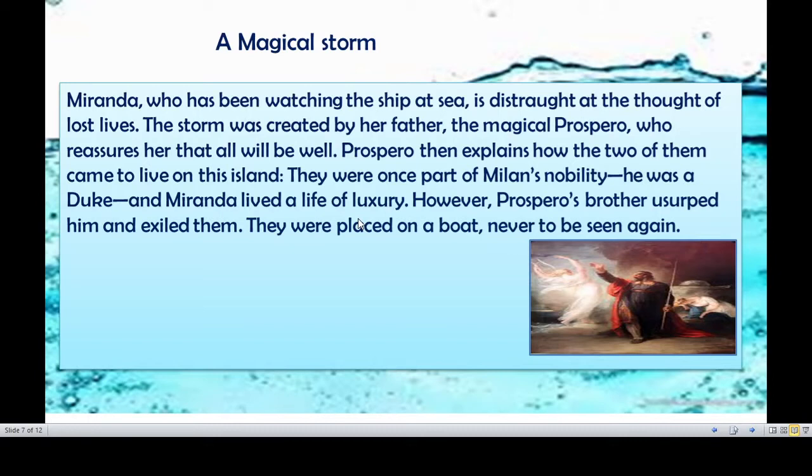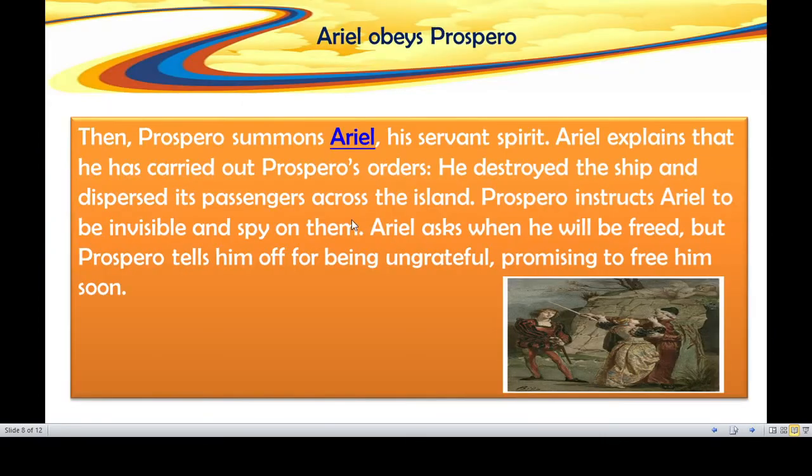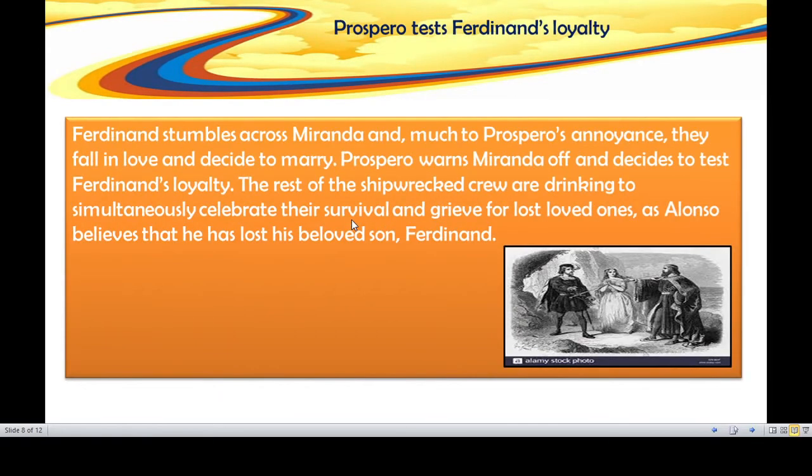Now all the people in the ship are under the custody of Prospero. Ariel, the chief spirit, the important labor helper of Prospero, brought all of them to Prospero. Now they are all before Prospero. And now, what happens? According to the instruction, Ariel had brought everyone to Prospero, and Prospero's daughter Miranda now sees Ferdinand for the first time.